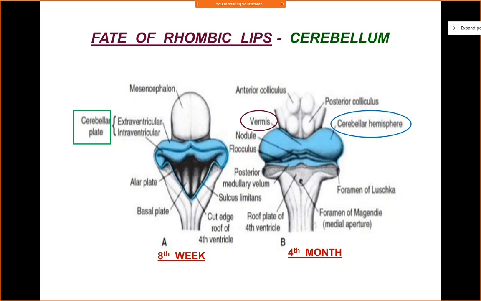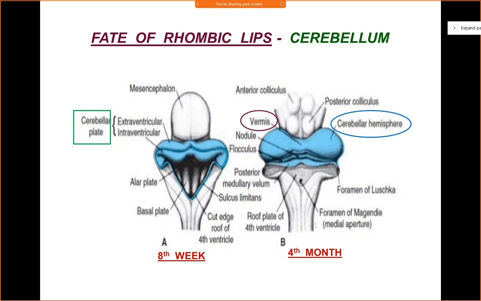And the lateral portions of the cerebellar plate will expand greatly. So the lateral parts of the cerebellar plate on either side will expand greatly and form the cerebellar hemisphere on either side. Clear? So in the 4th month, you can see the development of the cerebellar hemisphere, which is derived from the lateral part of the cerebellar plate. The central part or the midline part of the cerebellar plate will, however, remain narrow and form the vermis, right?